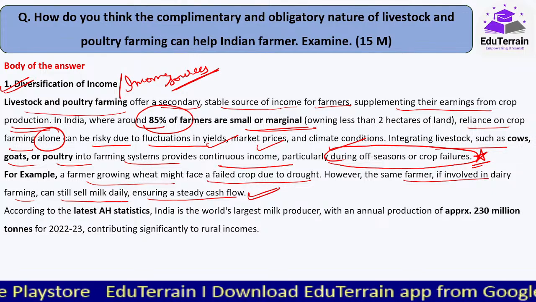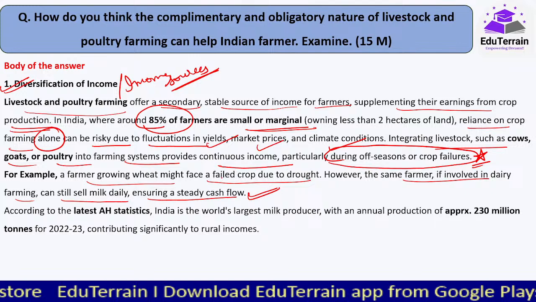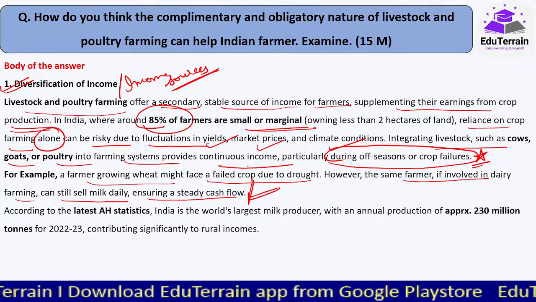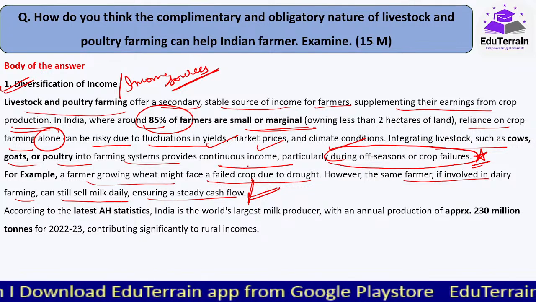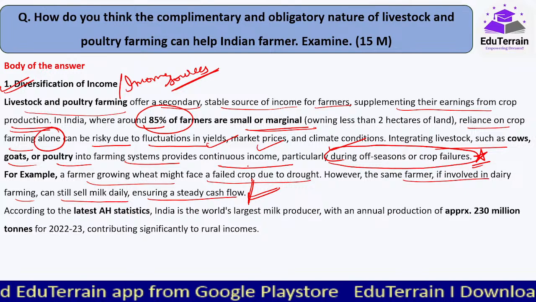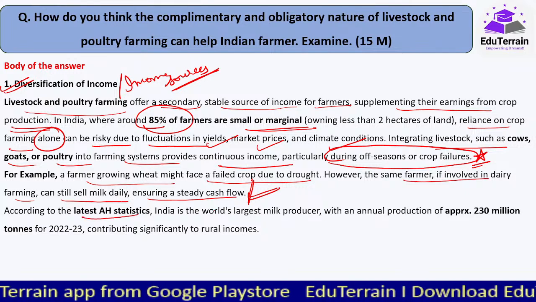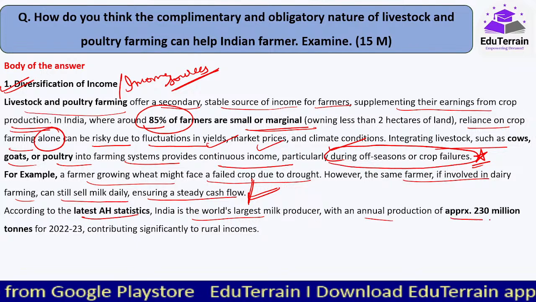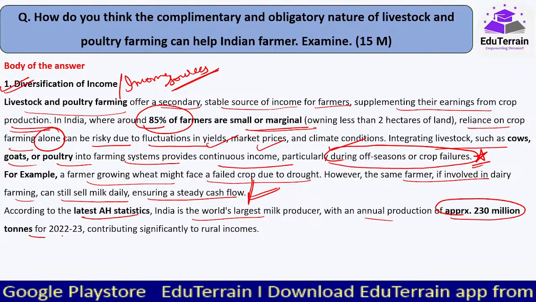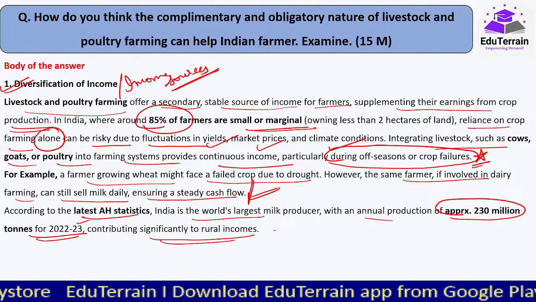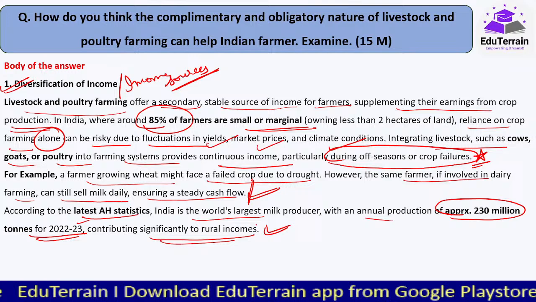Okay, or at least उनका जो nutritional needs है, if he is not getting that much, he is able to support the income for his family, at least nutritional support would be definitely there. According to the latest annual husbandry statistics, India is the world's largest milk producer with an annual production of 230 million tons for 2022-23. ये data है, contributing significantly to the rural incomes.